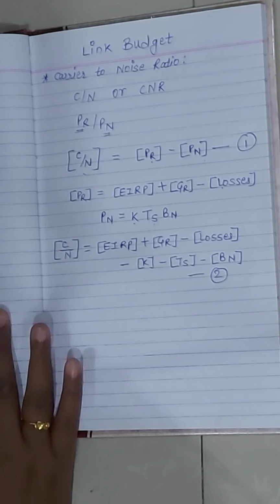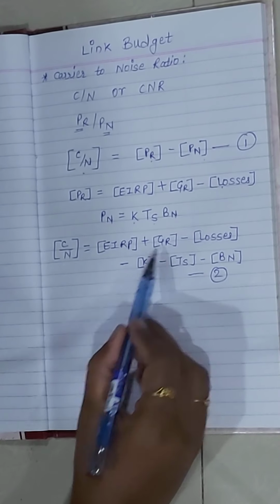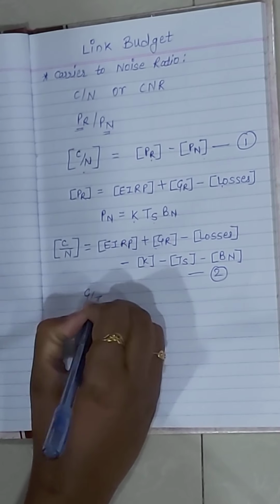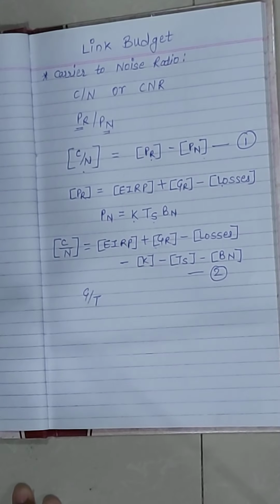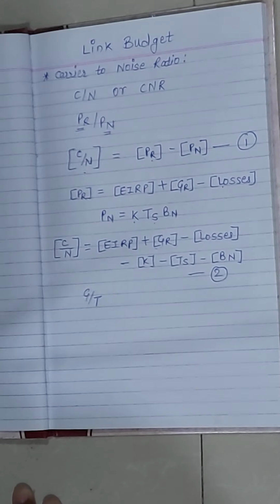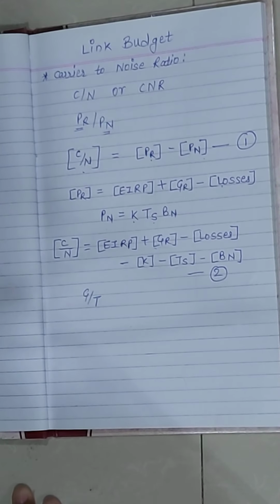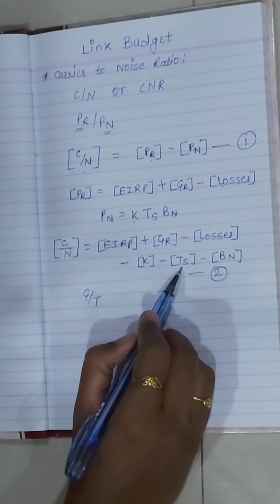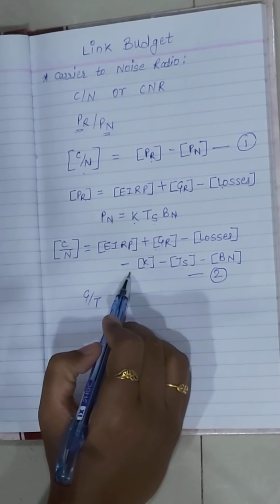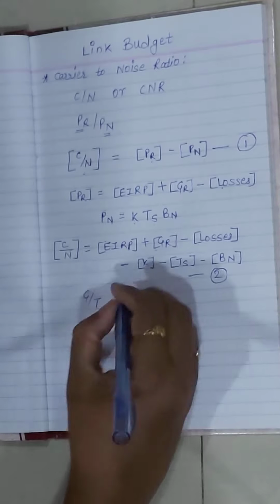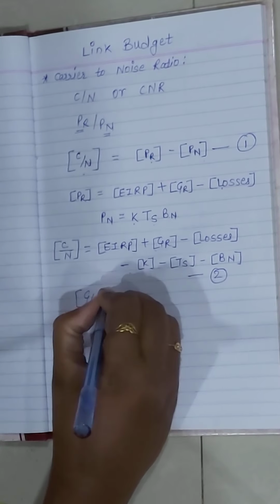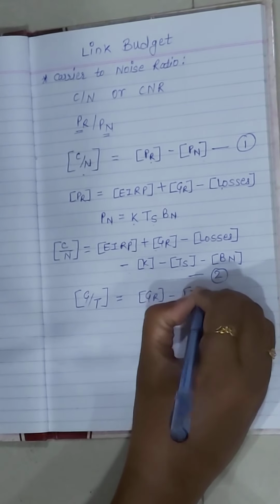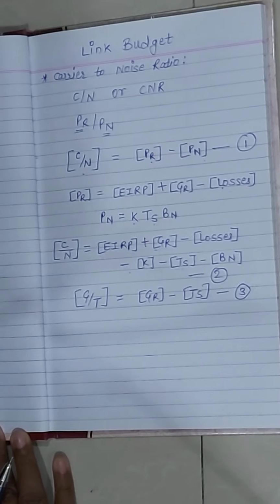In this, we can see that there is a gain and there is a system temperature. This G/T ratio is a key parameter in specifying the receiving system performance. Therefore, the antenna gain GR and the system noise temperature TS of this equation can be combined as G/T, which is nothing but GR/TS.